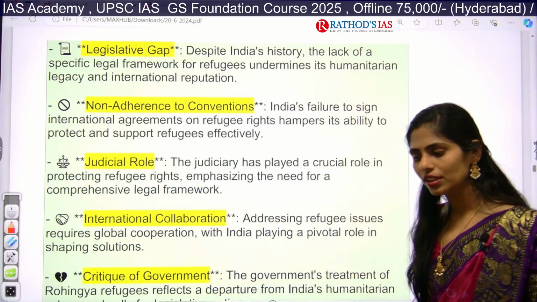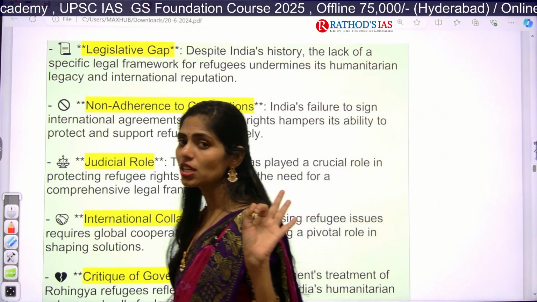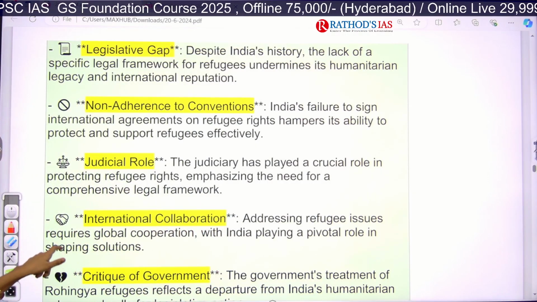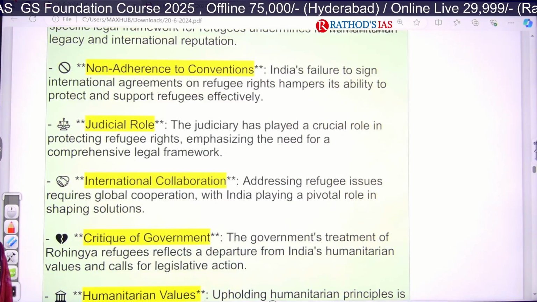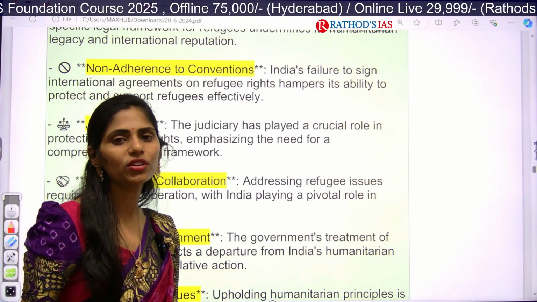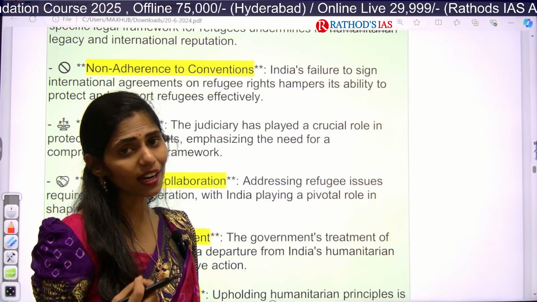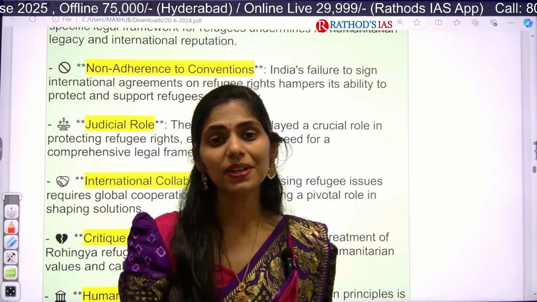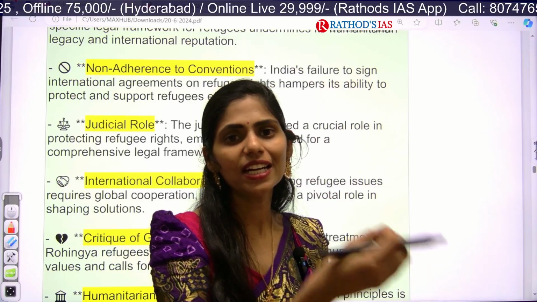And even there are 3 international conventions which talk about these refugees, but till now we haven't signed them. And even the judiciary has said that yes, we need to come up with a law, because there are some fundamental rights in our constitution which are provided to both Indians and non-citizens.